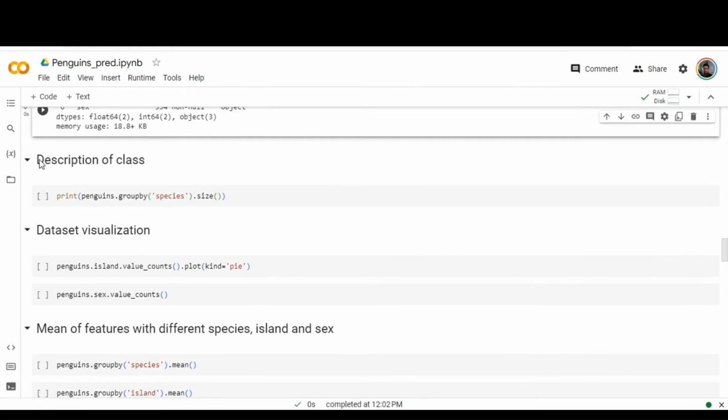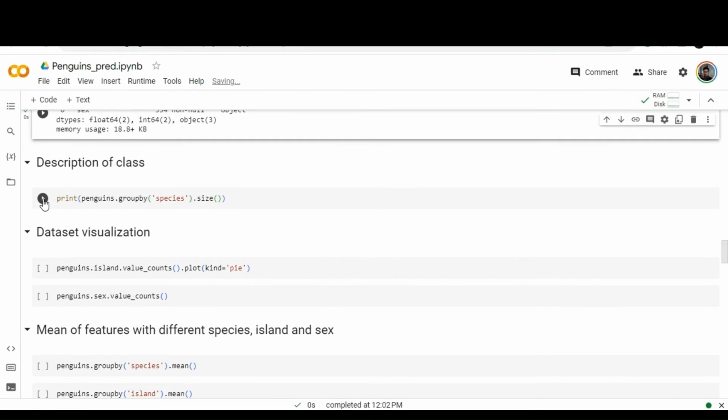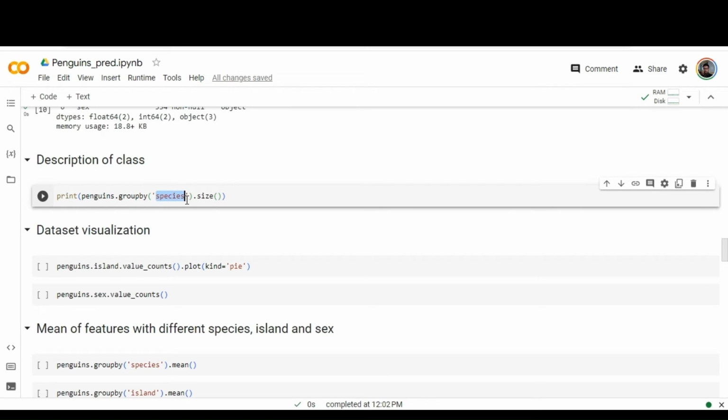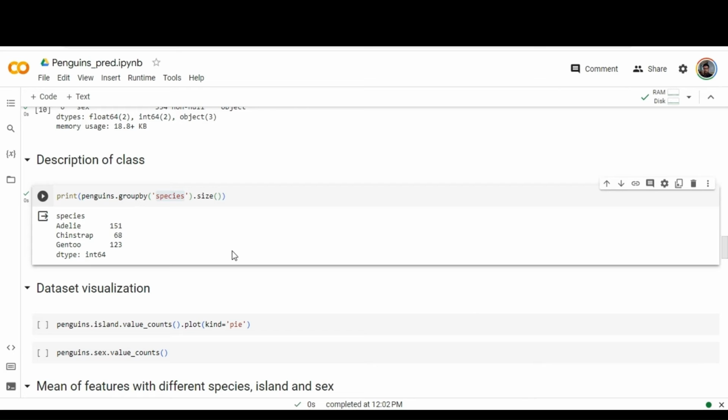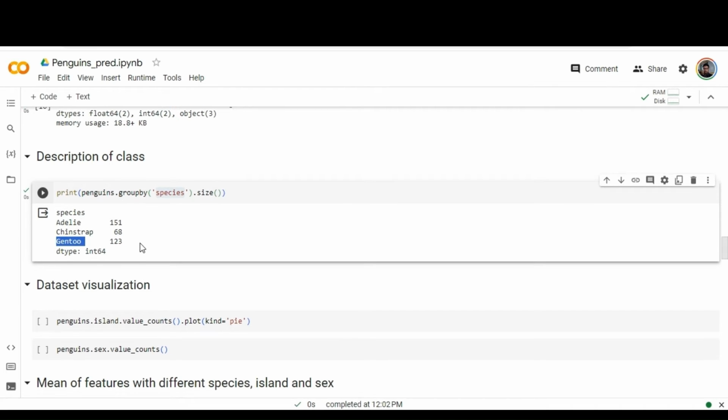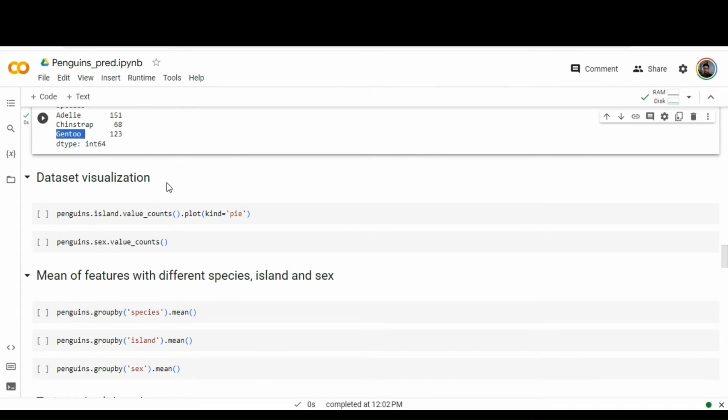So now we have the counts of particular data fields. Say for example, here we have Adelie species count as 151, Chinstrap count as 68 and Gentoo is 123. I wish to remind you, these are the species of penguin.